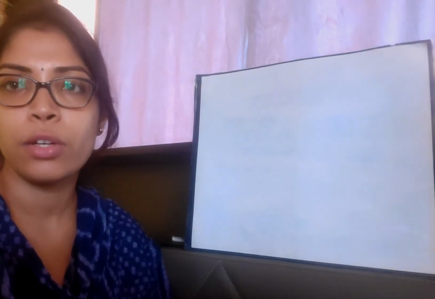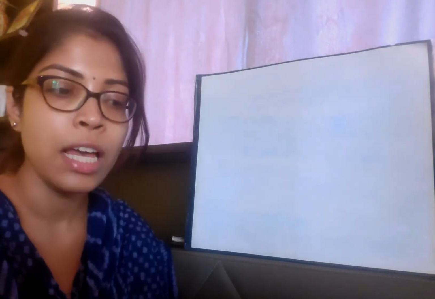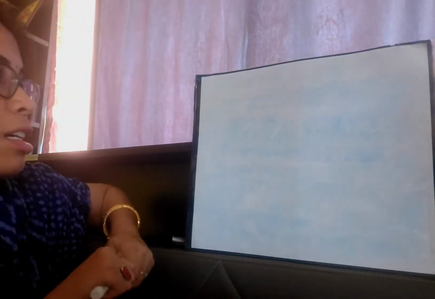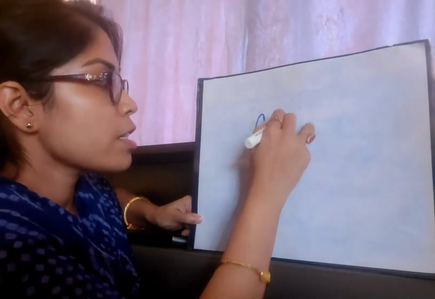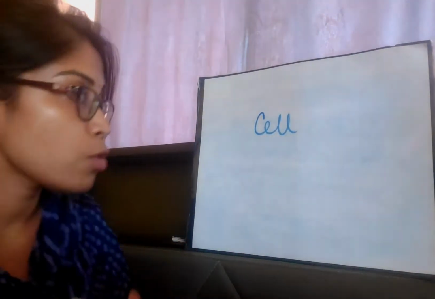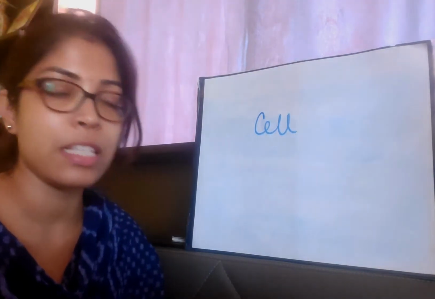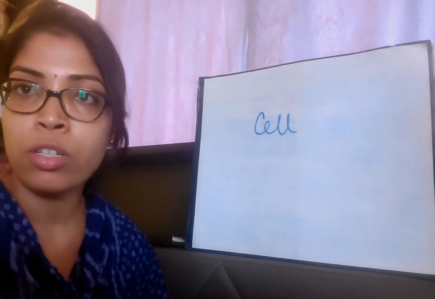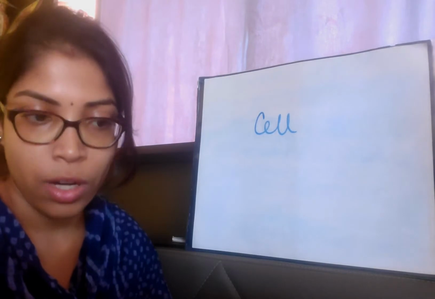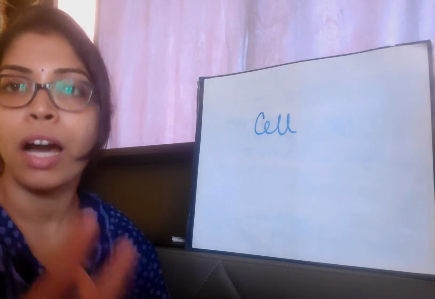I will be going to take your zoology portion of the biology syllabus, but the first chapter that I will start with you is the very important and very basic part of biology, which is cell. So we cannot denote this chapter as solely zoology or botany. This is basically part of general biology. We need to know about a cell, their structure, their function, their components, to learn further about other parts of biology.